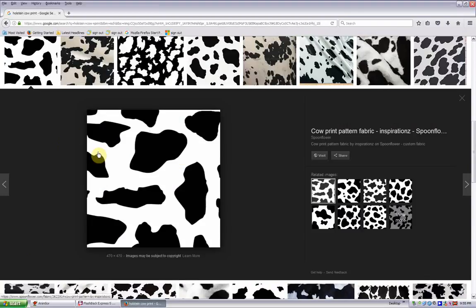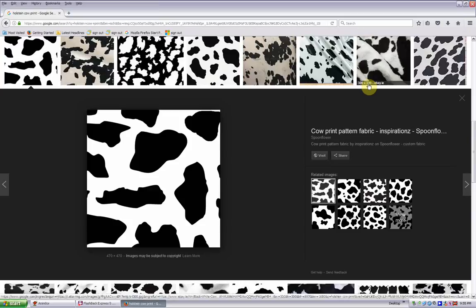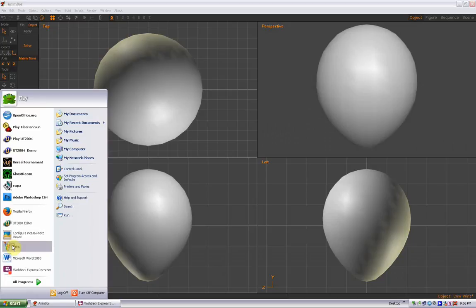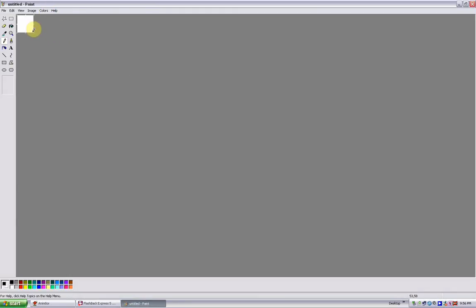So once you bring it up here and you can see it, right click the image and copy image. And then you can go ahead and close your web browser for now once you have that. And now you go to open up Paint. Again, you're probably using a newer version of Paint, so it may look a little different. Again, you're going to resize your work area just by selecting the corner here and resizing this. So make it nice and small, and then hit Control V to paste, and then that will automatically size it to the size of your print.